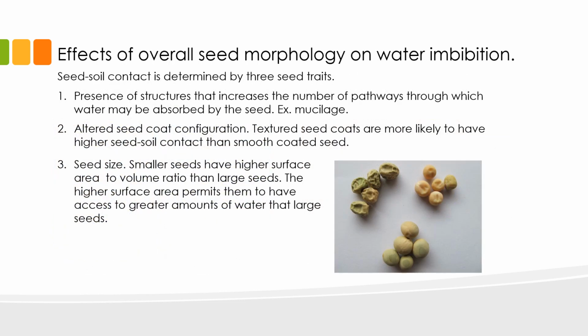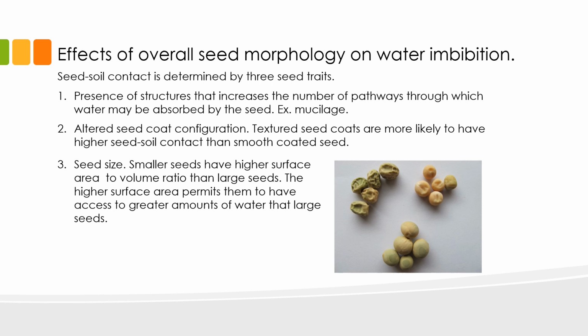Last but not least is the overall seed morphology as a determinant of water imbibition. In particular, we will look at the effects of seed morphology on seed-soil contact. There are three seed traits that can improve seed-soil contact. First is the presence of structures that increase the number of pathways through which water may be absorbed by the seed. A good example of this is the mucilage.